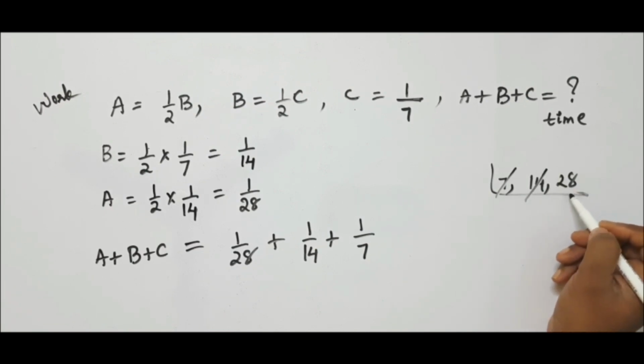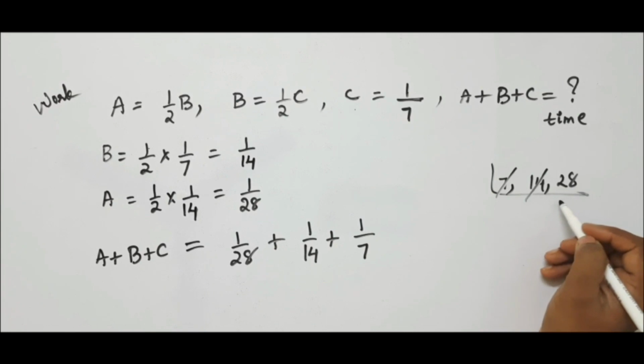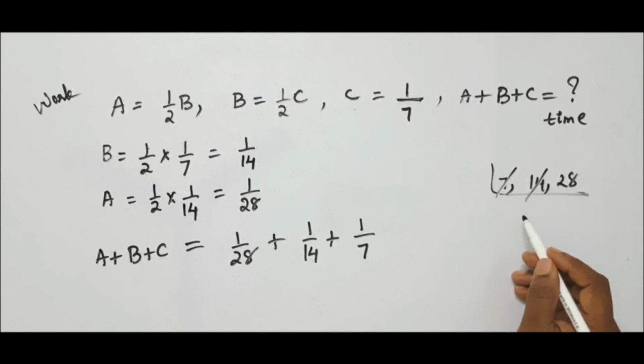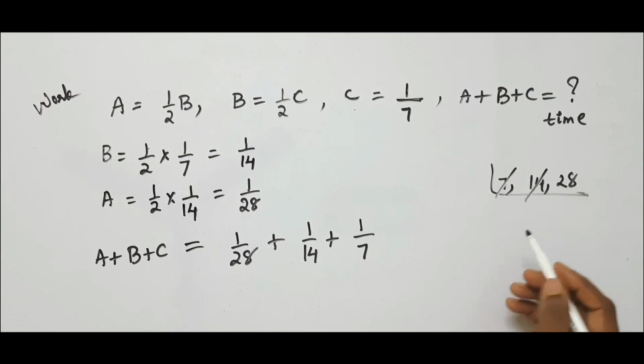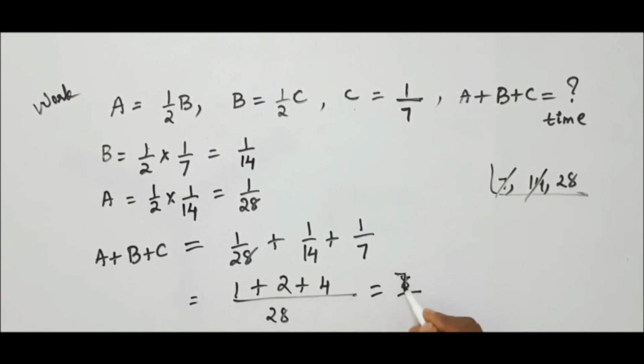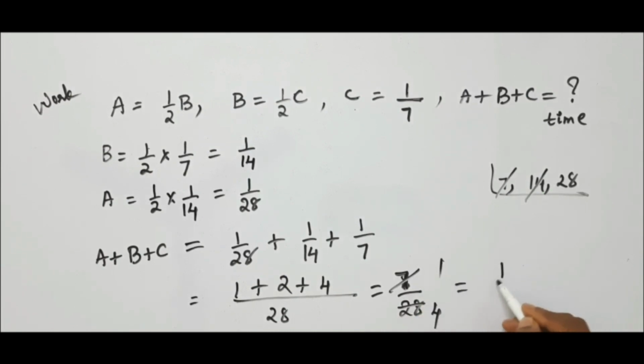So the LCM is 28. I am using the LCM trick which I explained in my channel. You can find that trick in the playlist Trick for Quick Calculations, which I will give in the description. So here the LCM is 28. 28 ones is 28, plus 14 twos, plus 7 fours. So the total will be 28 plus 14 plus 7, which is 7 by 28. 7 by 28 is nothing but 1 by 4. So this is equal to 1 by 4.